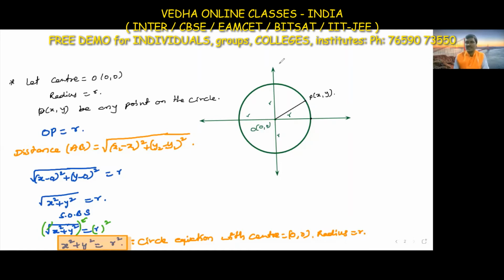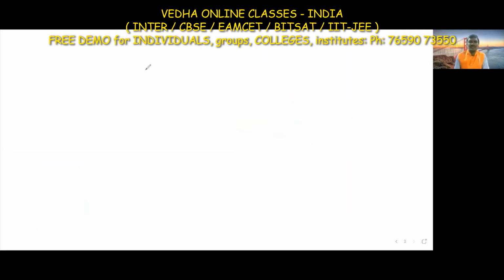This is the case here. If the center is not 0 comma 0, then how do we find the equation of the circle? We'll discuss that also. Now I am finding the equation of the circle here. This is a fixed distance, which is the radius of the circle, and here we have the center of the circle. I am taking the center of the circle as h comma k, and the radius of the circle is r.